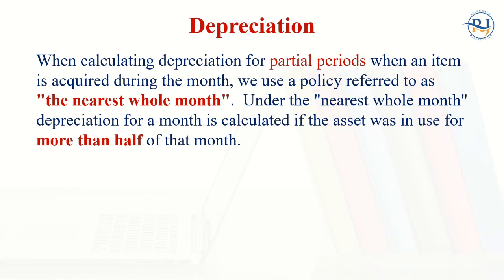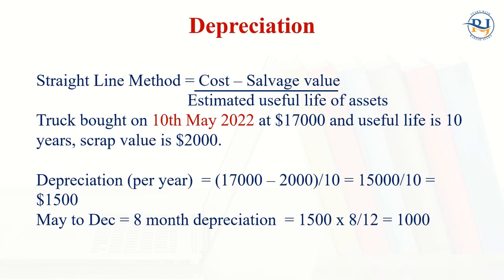If the asset is used for more than 15 days, 16 days, 17 days, we will consider the asset as used for 1 month. So this is known as the nearest whole month policy. So what is depreciation? Depreciation is the reduction in the value of the asset over a period of time.